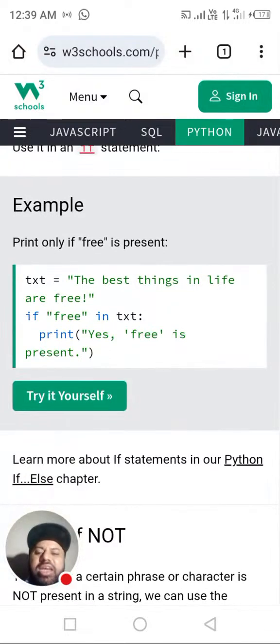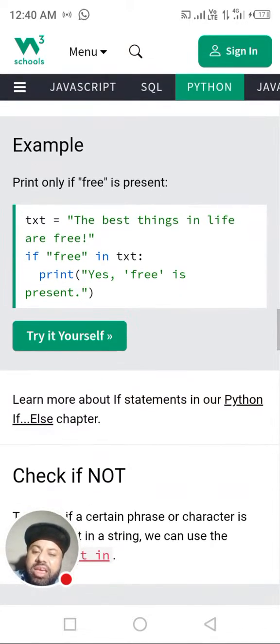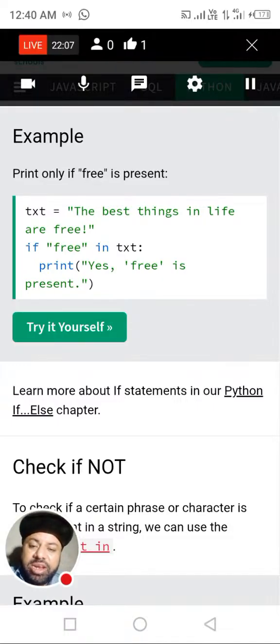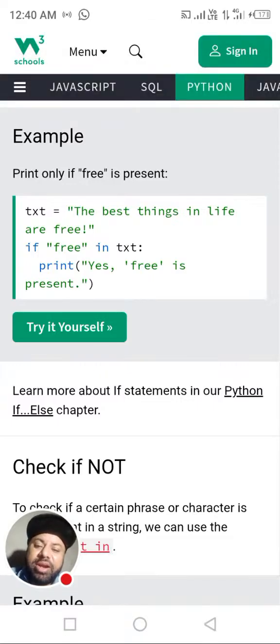Example next: print only if free is present. Text is "The best things in life are free". If free in the text, then print "Yes, free is present". Now we are adding one more step into it, which is an if condition. Just like 5 is greater than 2 gives a boolean True, if free in text is True, then it must print something.